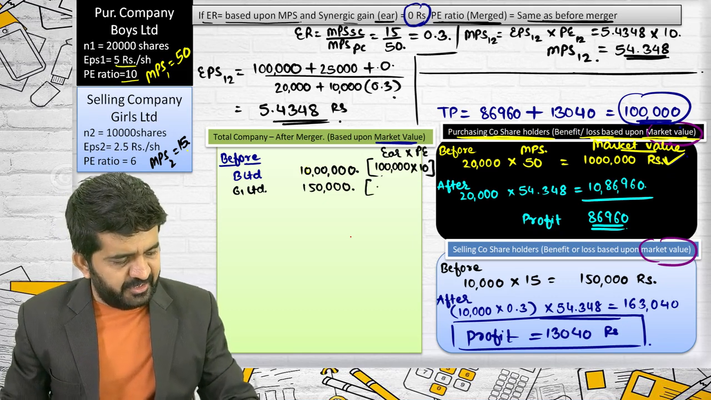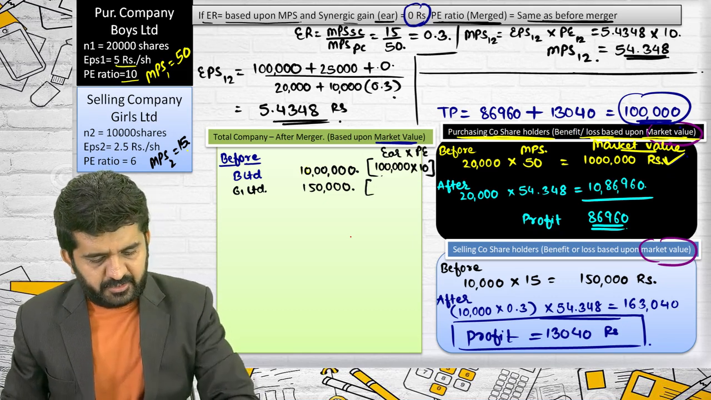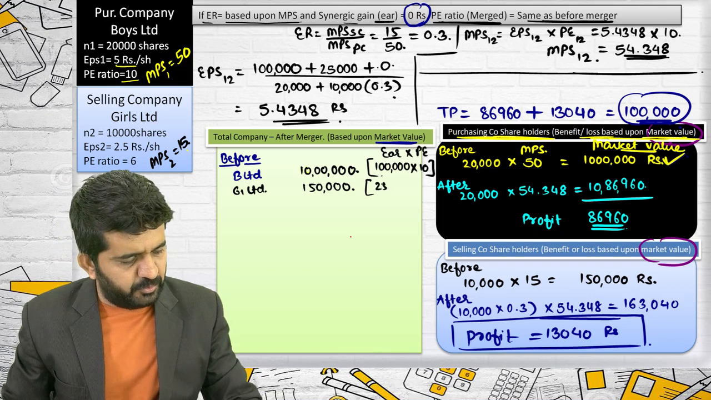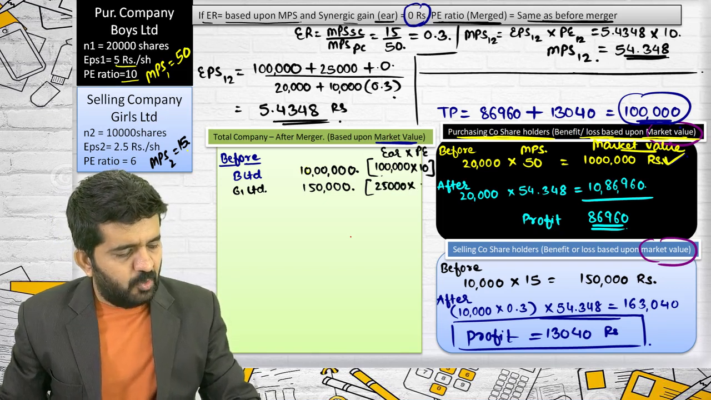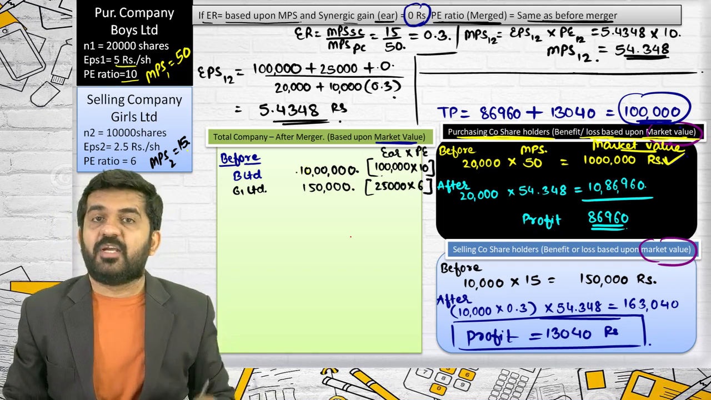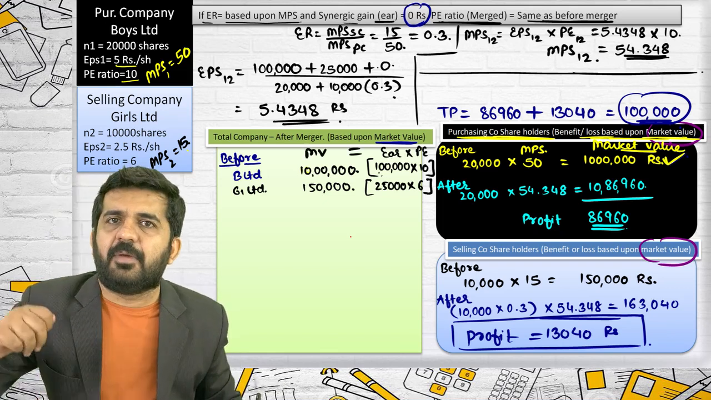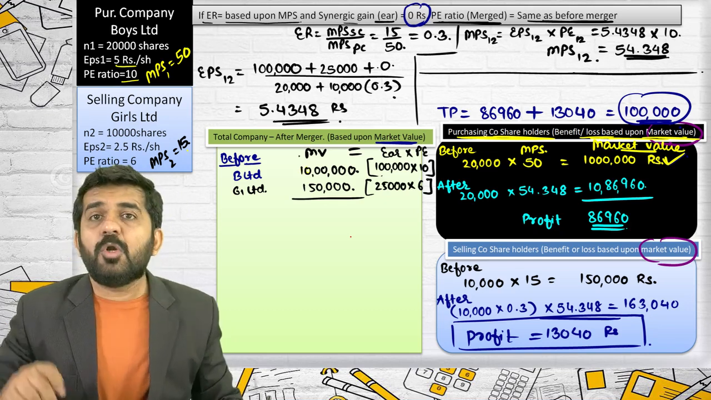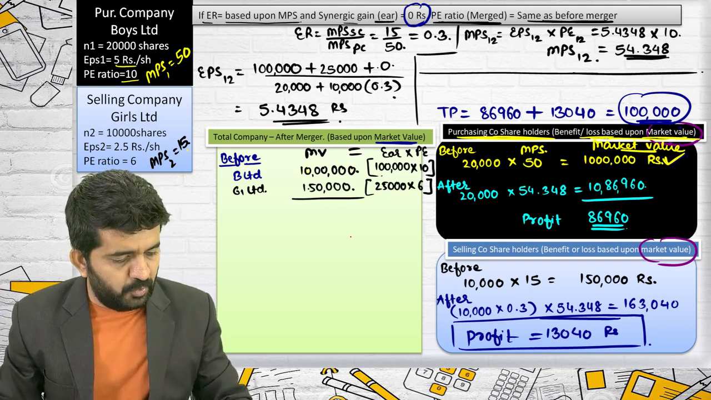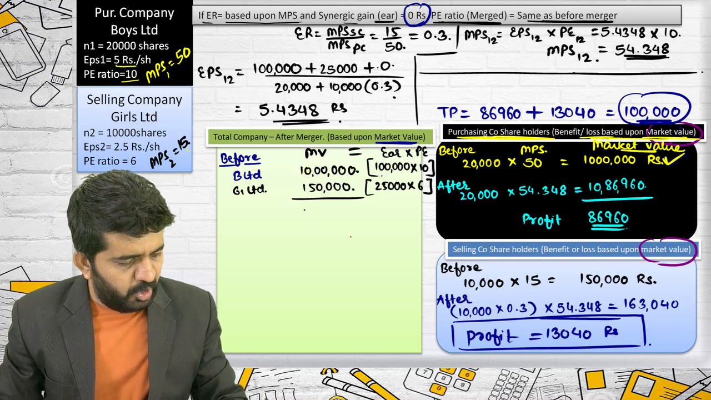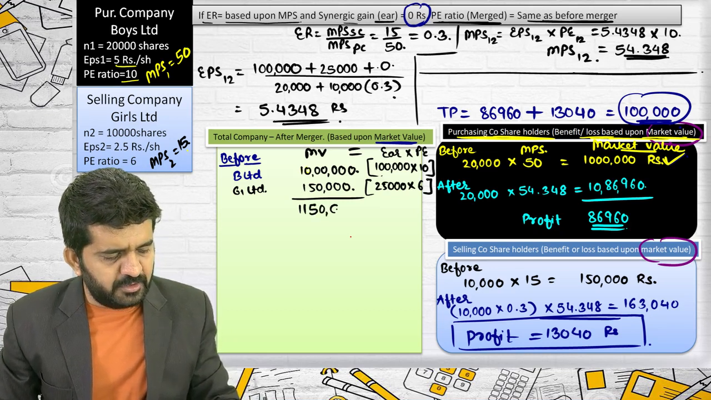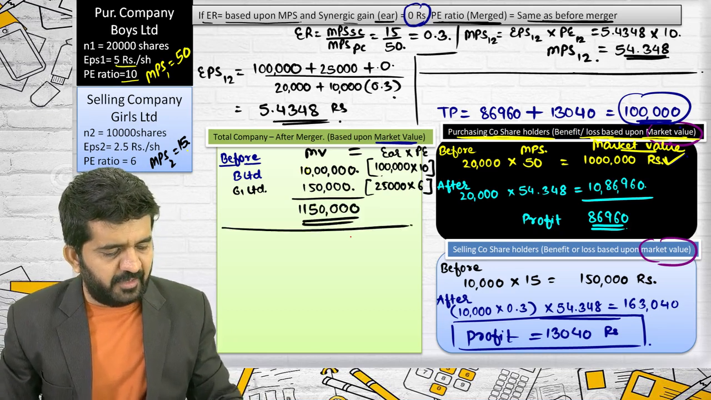What was their earnings? It was 10,000 into 2.5, 25,000. What was their PE ratio? 6. So it was 1,50,000. This is market value. Total earnings multiplied by PE ratio will give you total market value. So total market value before merger was 11,50,000 in terms of market value.